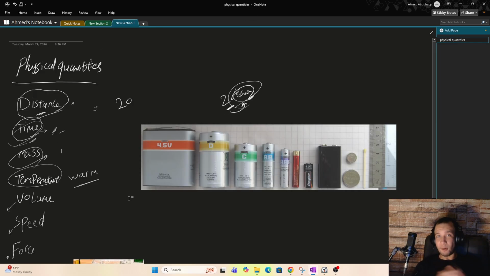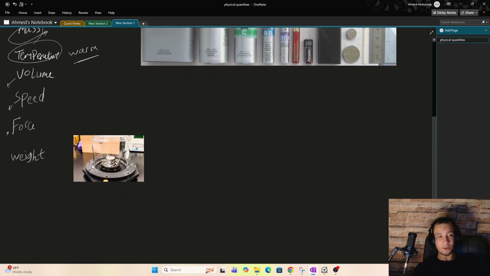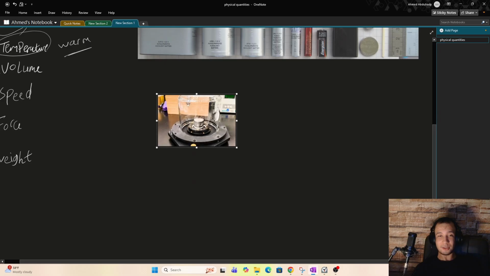So instead of having all these units, for example, for mass, instead of saying ounces, stones, pounds, we need to have only one unit that all scientists can use, all engineers can use. So somebody came and said, okay, forget about all these units. I have something else. This is called a kilogram. I just made it and it's called a kilogram.